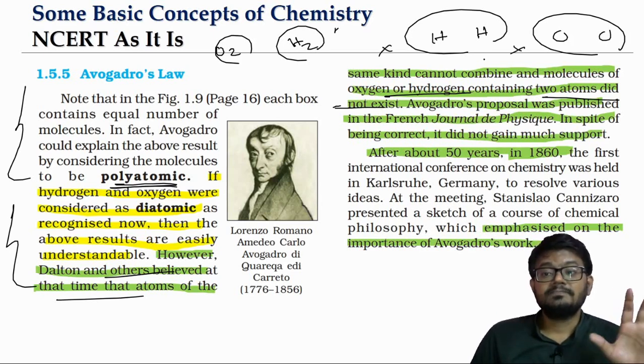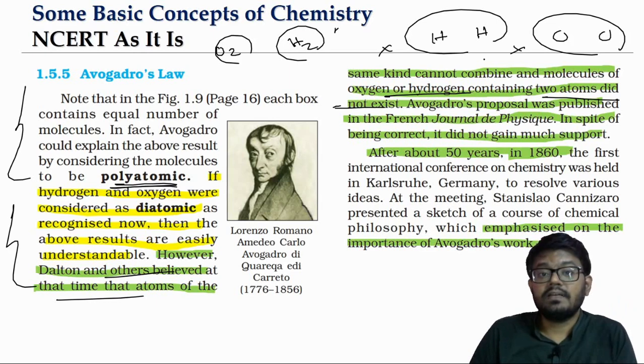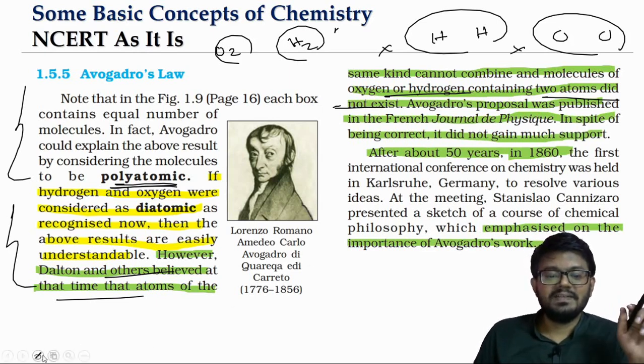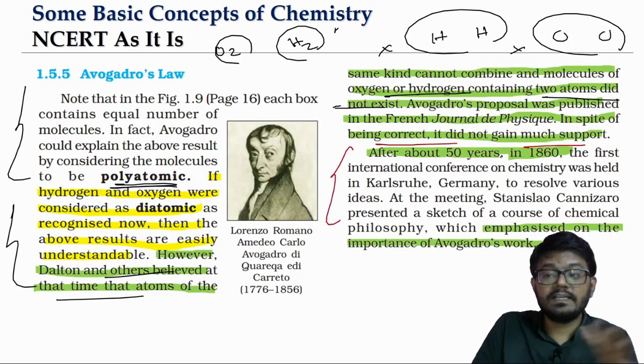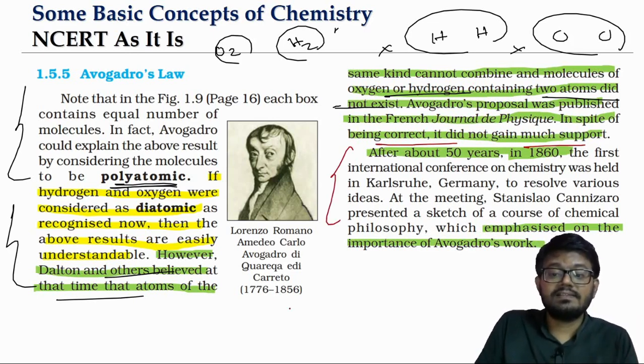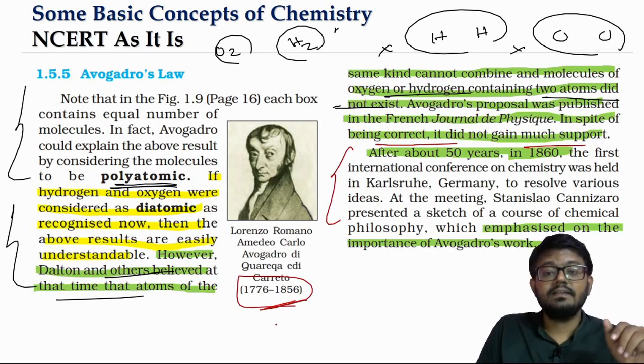Though we know today it is very accurate, this law was not taken in. It was not accepted. It took 50 years. Look at this period: 1776 to 1856.